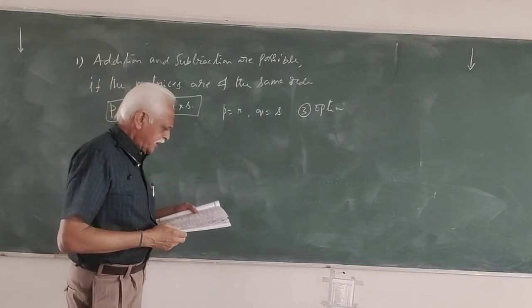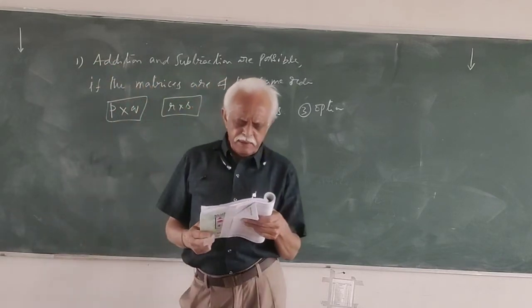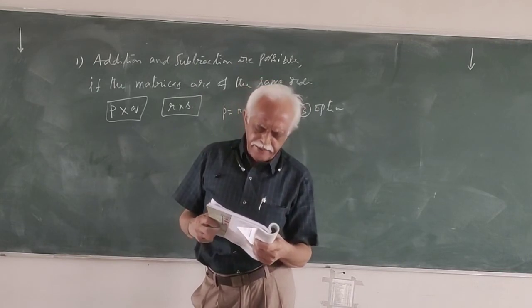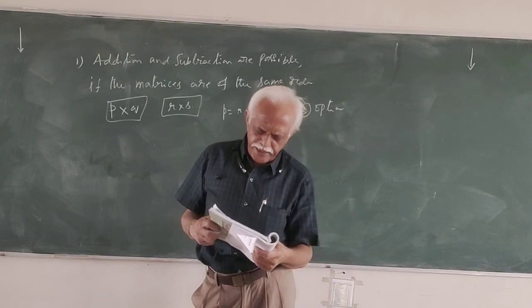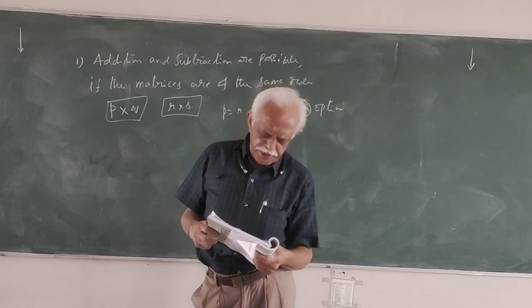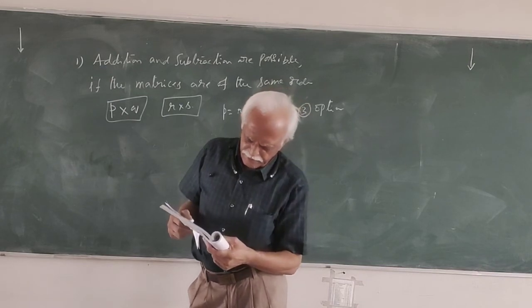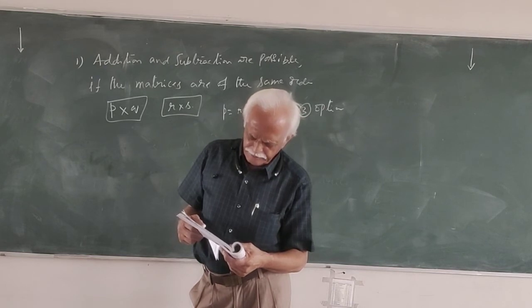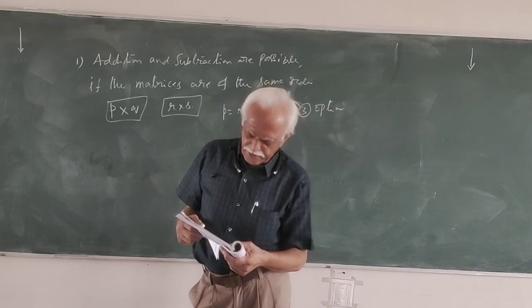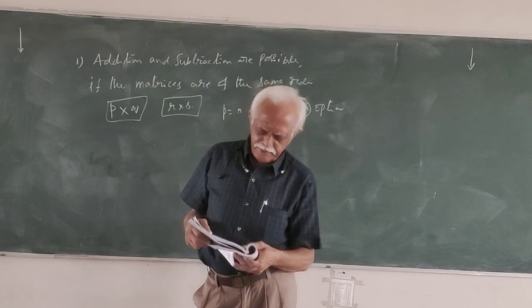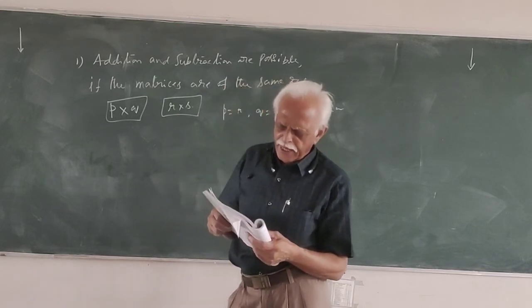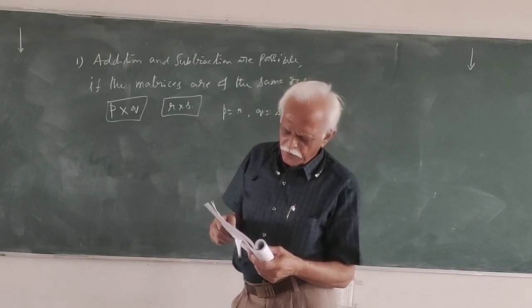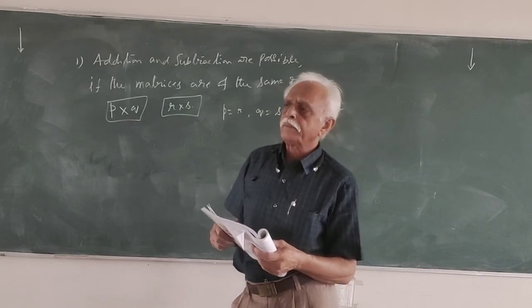Then a square matrix Aij in which Aij is equal to 0 for i not equal to j, and Aij is equal to k constant for i equal to j.